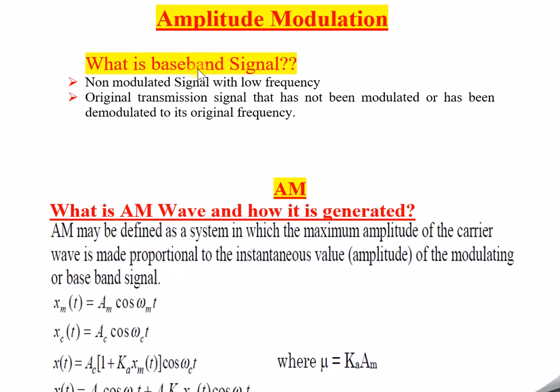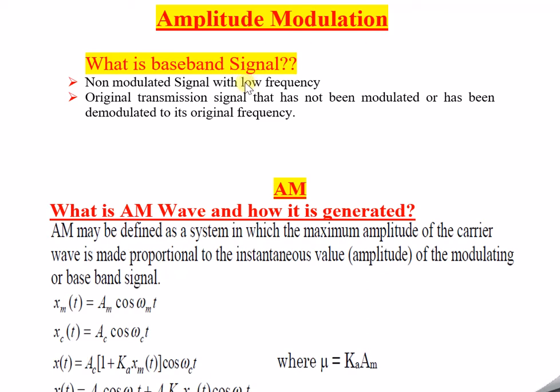So nothing to confuse here. The original message without performing any modulation type is called the baseband signal. Or after demodulation also, whatever we get is the original information signal only, right? So that also we can call the baseband signal.